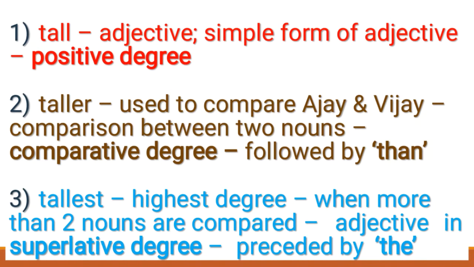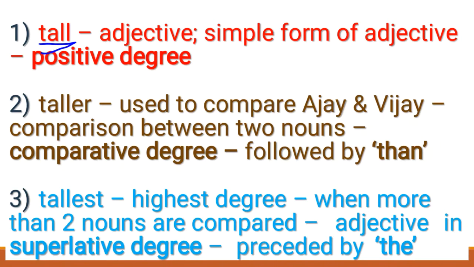Let's see, children. What is the first example? Are you all noting down? Are you all having your pencils? That's fine. Whenever you have a doubt, you just write it on a paper, and when you are listening to the class, you just note it down in the book or in a notebook. Then later, after listening to the class, when you look at the notes, you may have a clear understanding of the particular lesson that you learned today. Okay, children, now let's come back to our class.